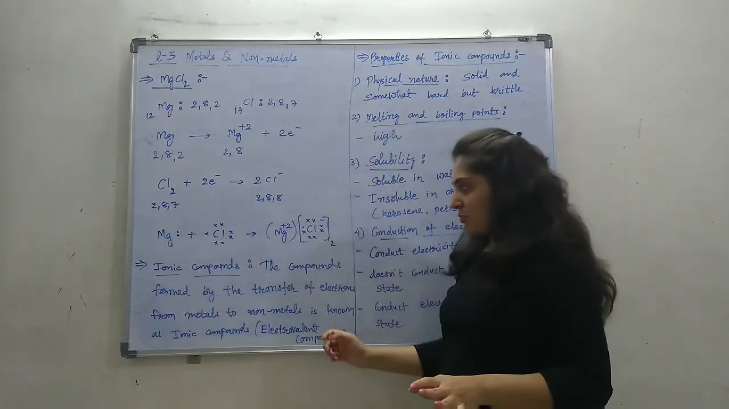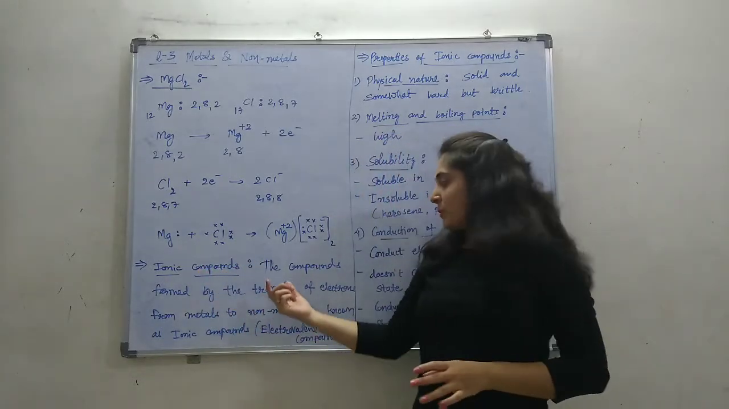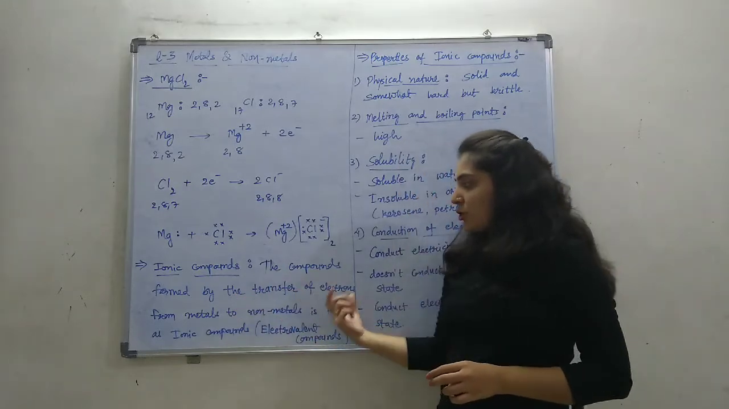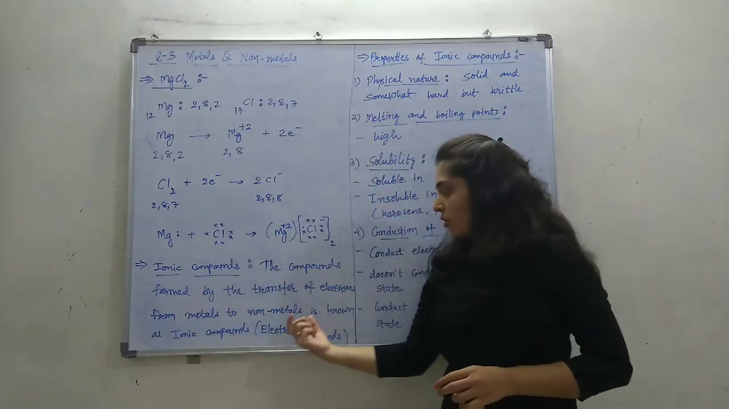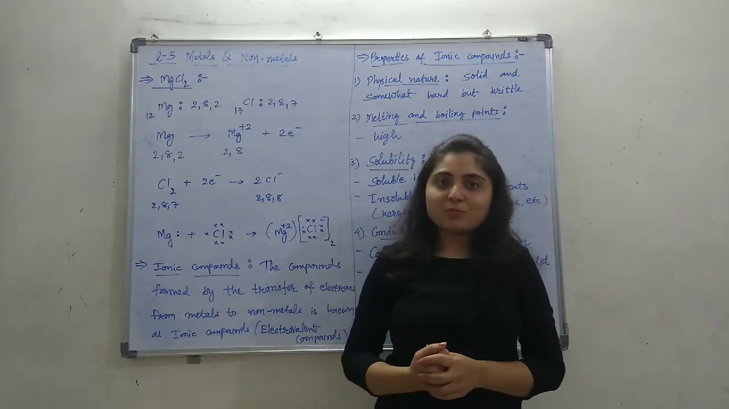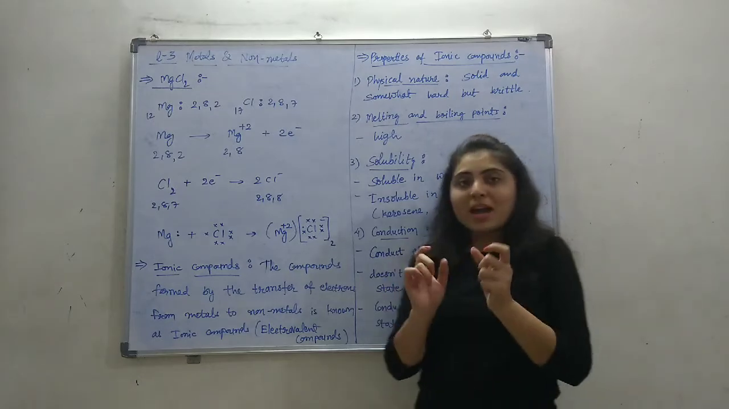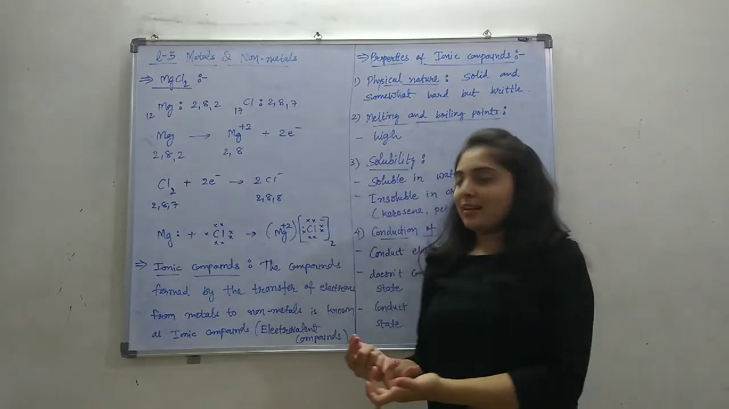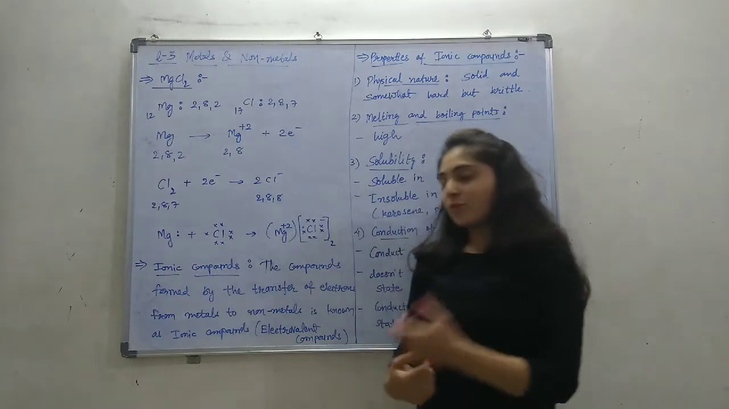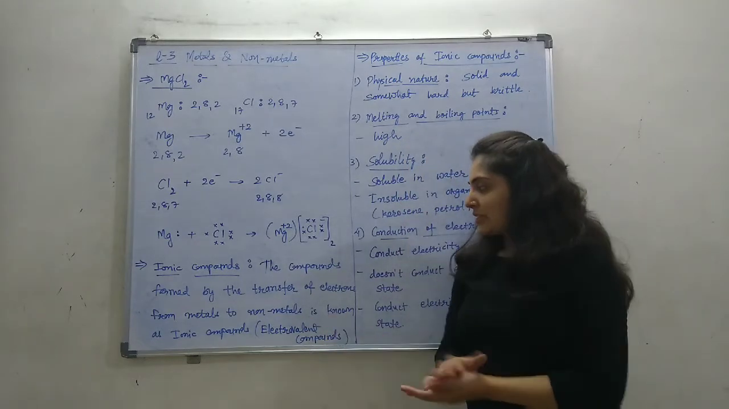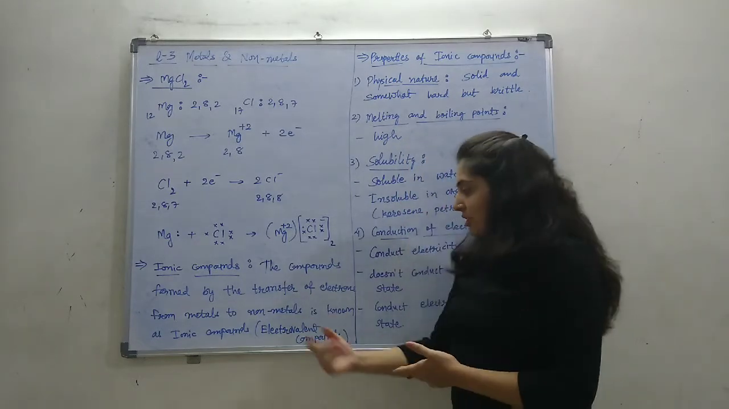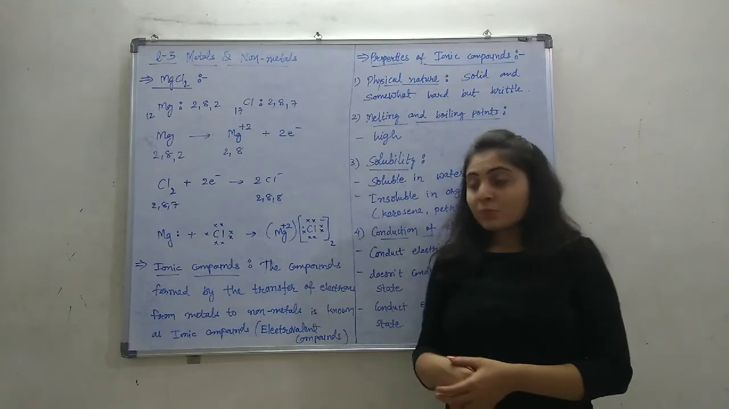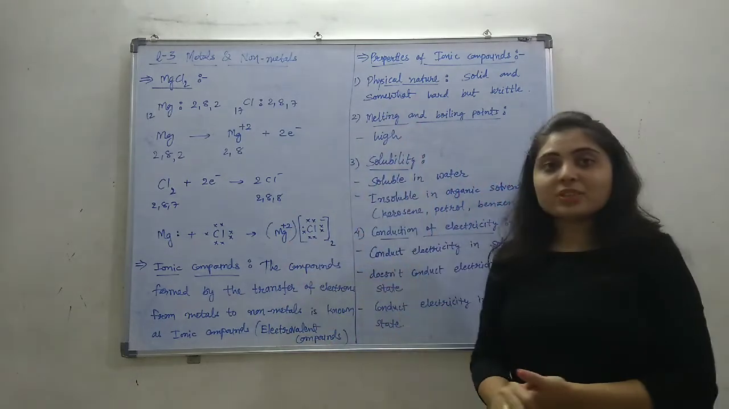But the definition can be written as: ionic compounds are the compounds formed by the transfer of electrons from metals to non-metals. So this is the definition. By transfer of electrons, one is giving and another one is taking the electron. So by transfer of electrons from metals to non-metals, this compound is known as an ionic compound, and also it is known as an electrovalent compound. Now, what are the properties of these ionic compounds?